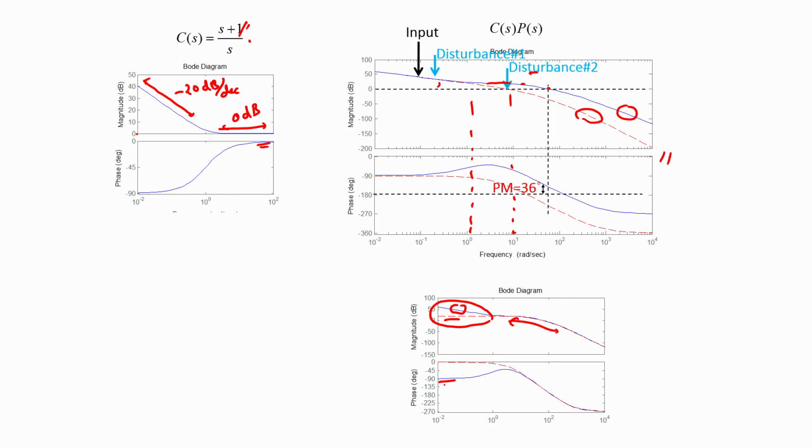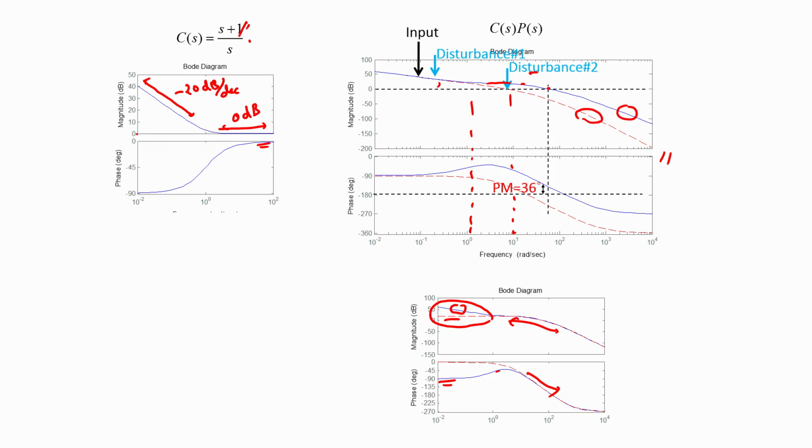At very low frequencies, this behaves like an integrator because the term 1 over s is going to dominate over the response of s plus 1, and as frequency increases, the overall phase of the controller goes to 0. So, the net phase of the open loop system, which is a sum of the phases of the plant and the controller, tends to the phase of the plant itself. So, for frequencies somewhat to the right of 1 radian per second, the phase characteristics of the plant and of the controller plus the plant are very nearly identical.